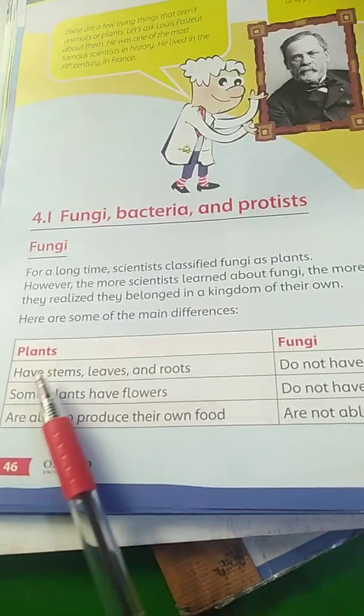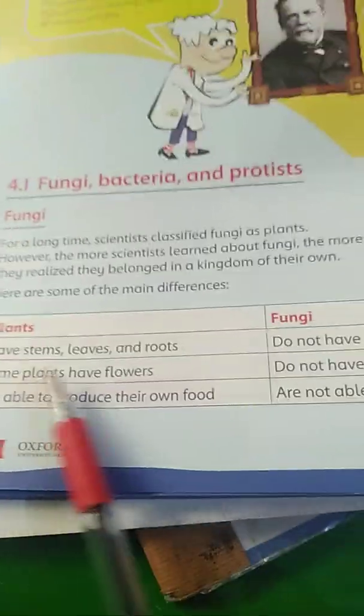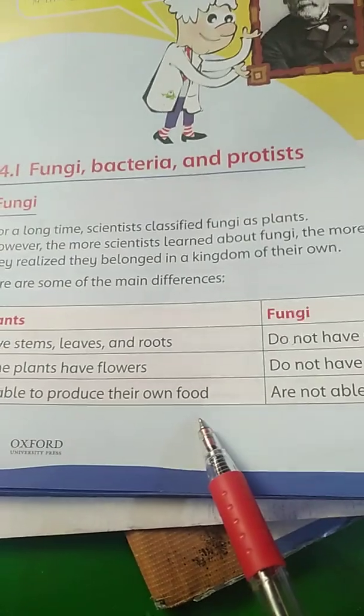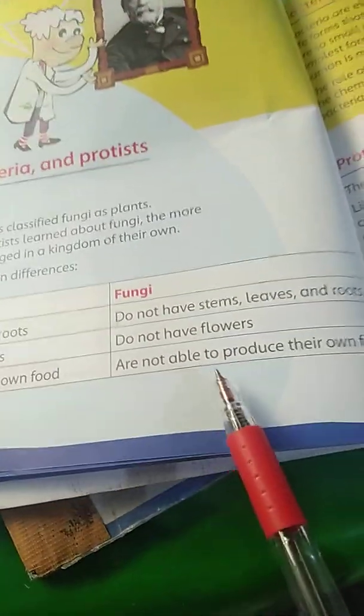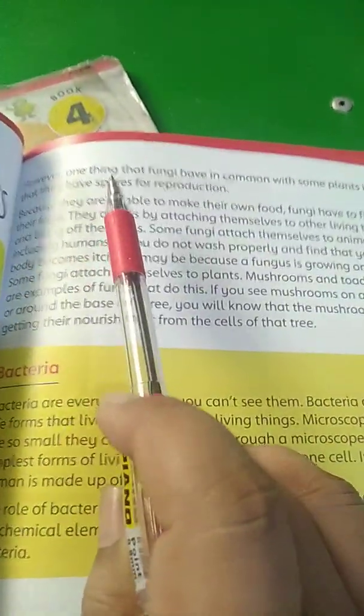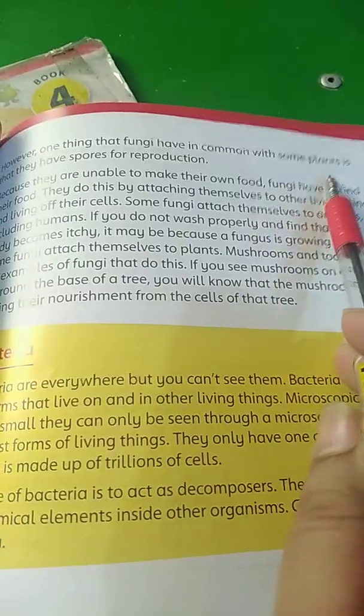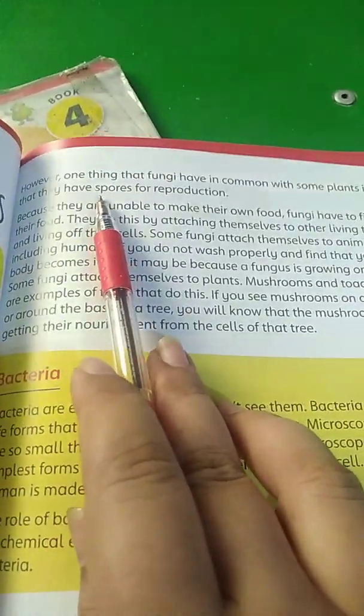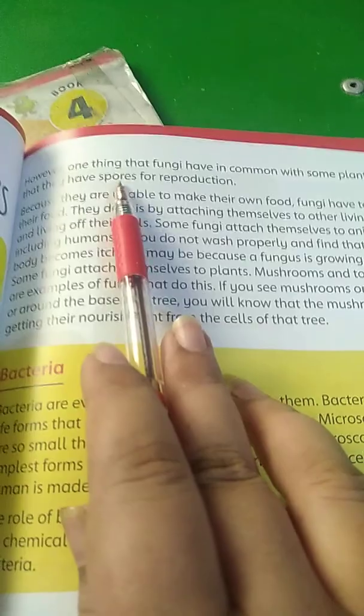What are those? Plants have stems, leaves, and roots. However, fungi don't have stems, leaves, and roots. Plants have flowers. However, fungi don't have flowers. Plants are able to produce their own food. However, fungi are not able to produce their own food. However, one thing that fungi have in common with some plants is that they have spores for reproduction. It means the similarity between plants and fungi is that they both can produce spores for reproduction.